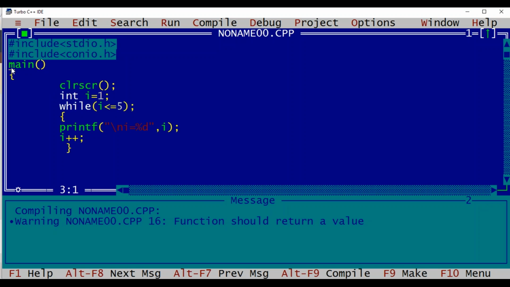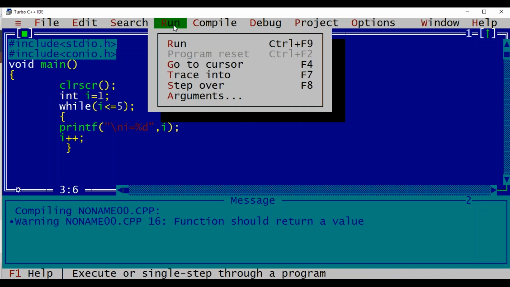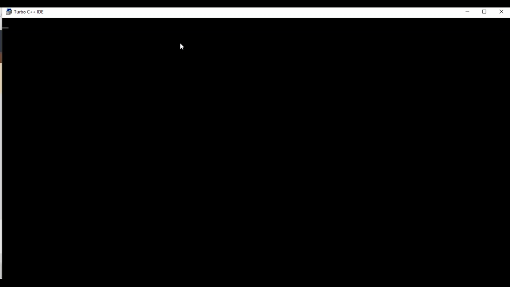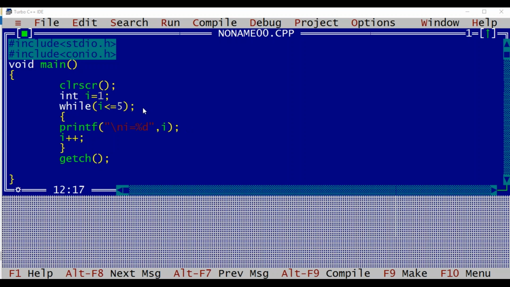Now this warning we can avoid by giving some return type here. If I compile it, it won't give any error, but if I execute it, we will not get any output because the application is stuck there. So after while, a semicolon should not be given.